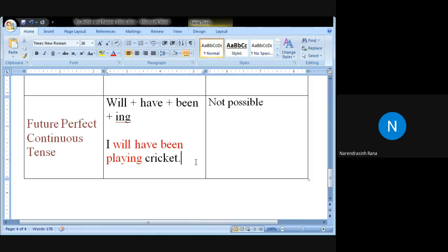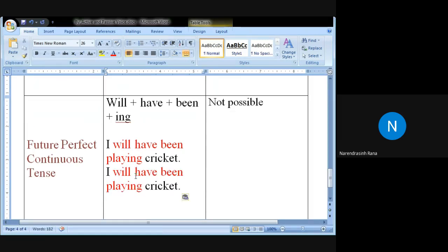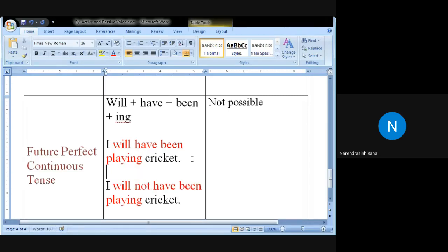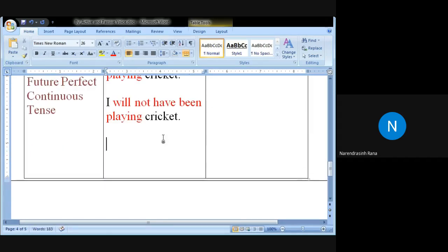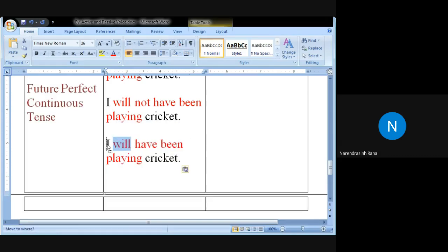Let us make a negative of this. Not will be here. Will become negative. Then we will have interrogative. Will be at the beginning. Do not forget, capital I is always capital. Only one auxiliary will be put at the beginning. The rest of them will remain after the subject as it is, and question mark.